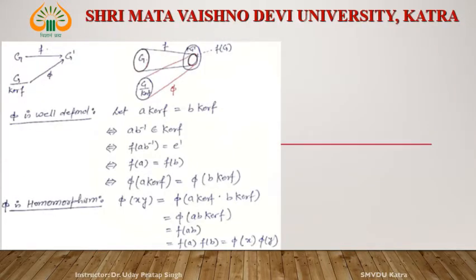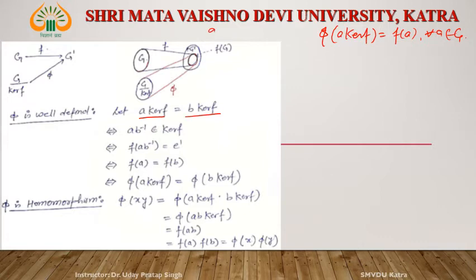Phi is defined as phi of a kernel of F is equal to F of a, for all a belonging to G. How do we show that this is well defined? It is well defined if two elements equal in the domain have equal phi images. Let a kernel of F and b kernel of F be two elements.